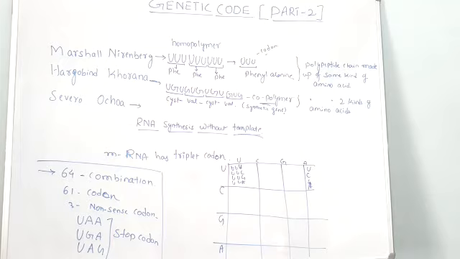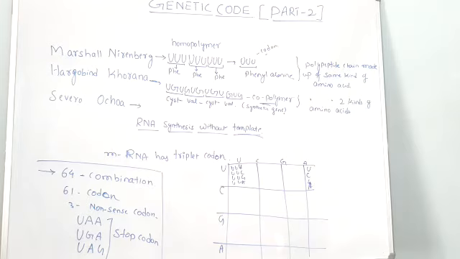Thus, UGU will code for an amino acid called cysteine, and GUG will code for valine. Thus, a long polypeptide chain is going to be formed by these two kinds of nucleotide, that is uridylic acid and guanylic acid. So, Hargobind Khurana has synthesized a synthetic gene artificially in the laboratory by taking cysteine and valine. Since he has considered two kinds of nucleotides, and these two are going to code for two kinds of amino acid, UGU will code for cysteine and GUG will code for valine.